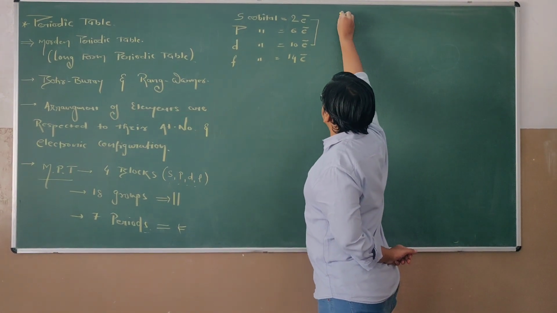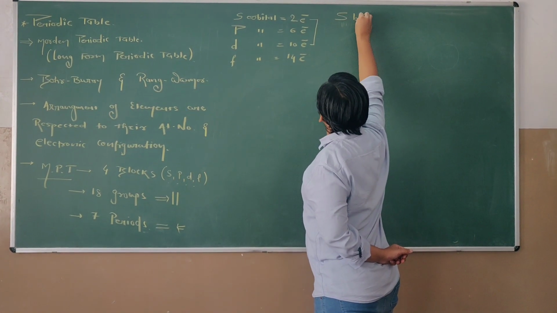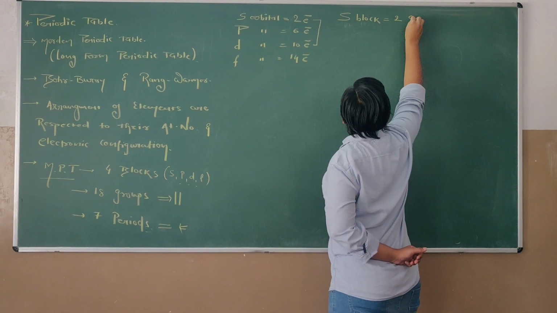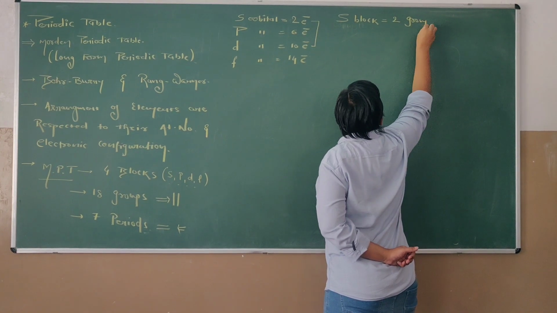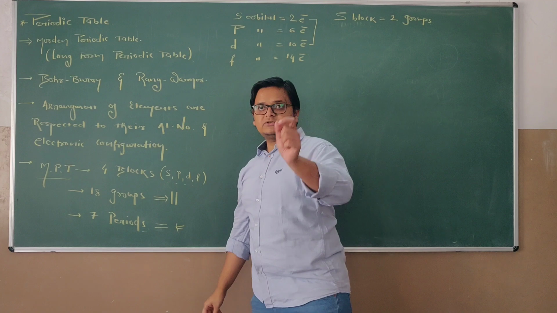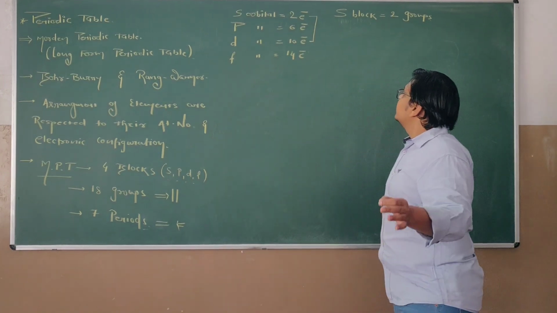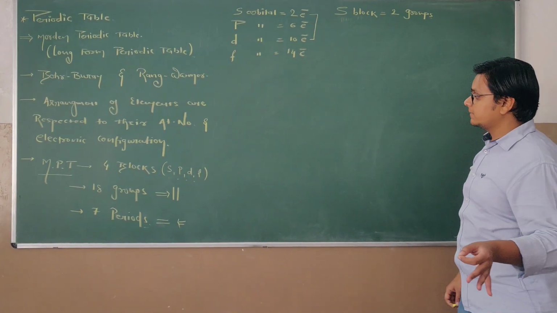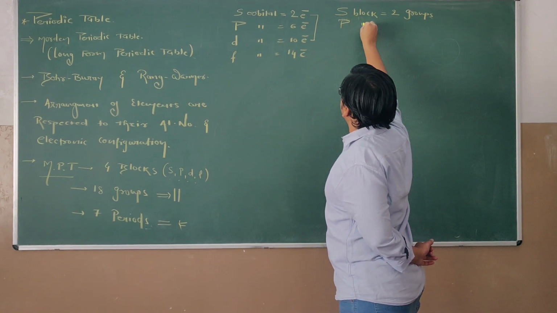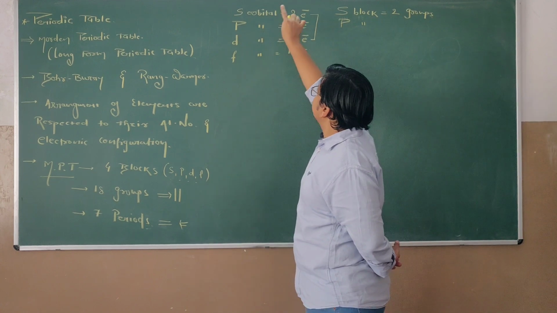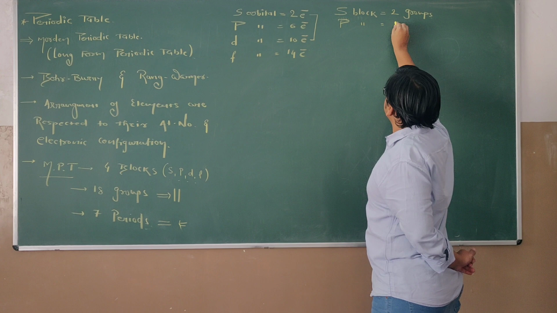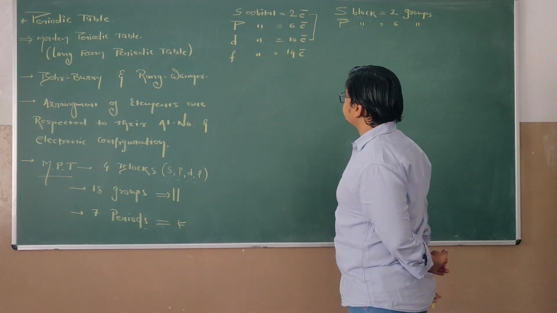Hence, the S block has 2 groups. Here group means vertical columns, sorry, my mistake in saying horizontal. If the P orbital can accommodate 6 electrons, then the P block must contain 6 groups.